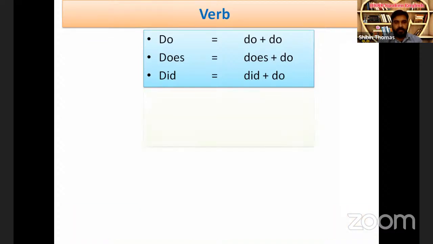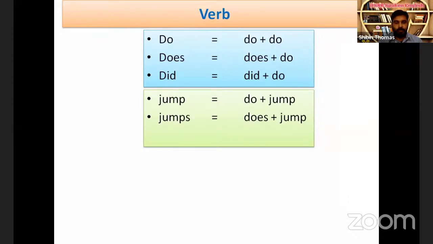Next, the word is jump. You know, it's do and jump. Jumps, J-U-M-P-S, does jump. Jumped, J-U-M-P-E-D, did jump. See, the first words are repeated everywhere.